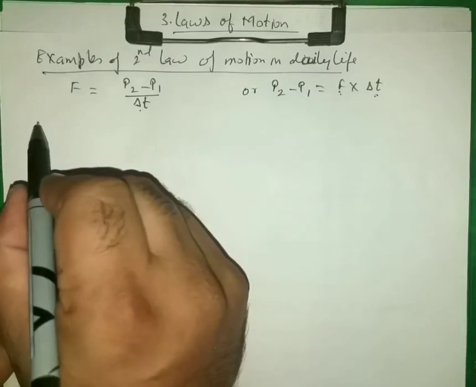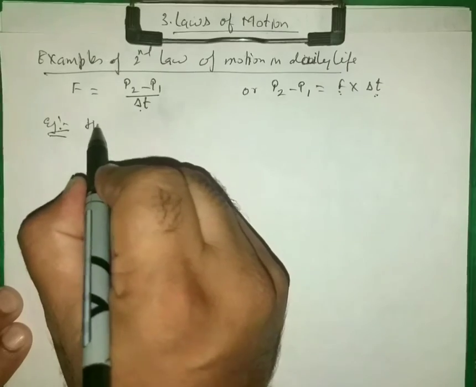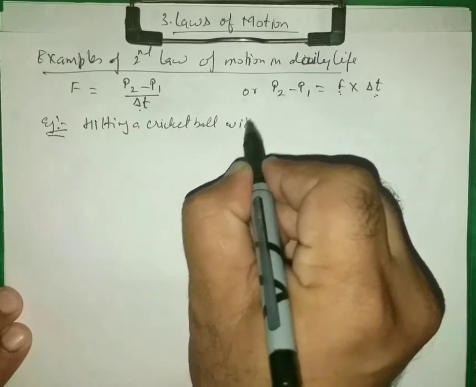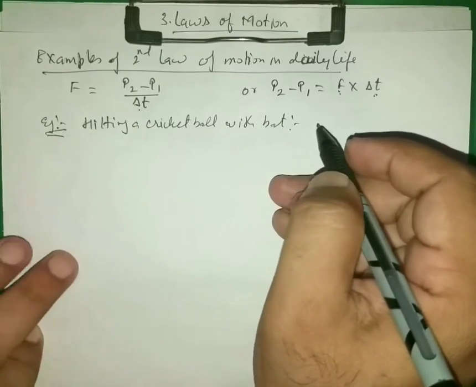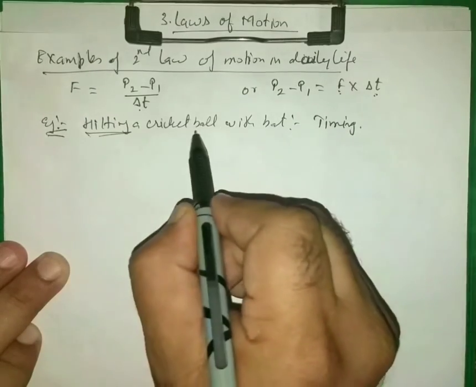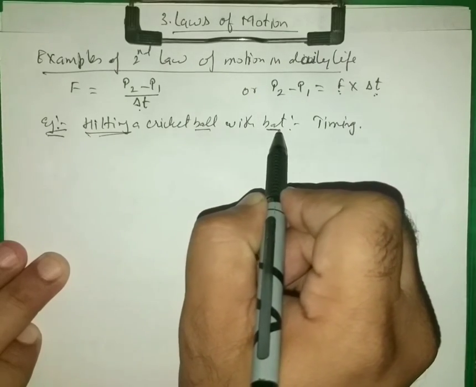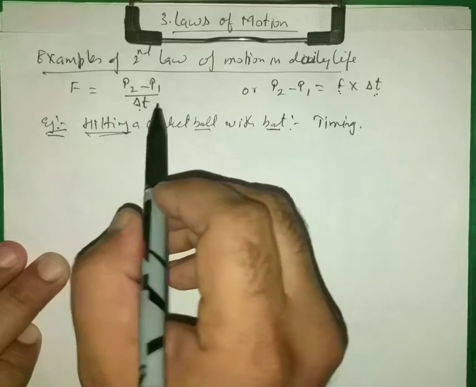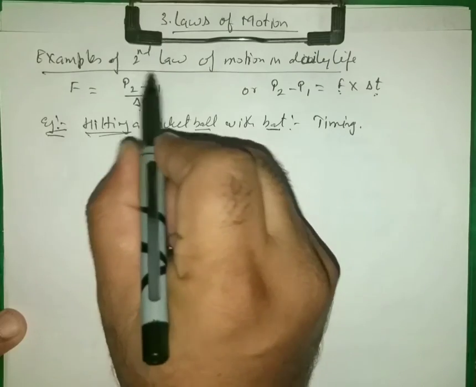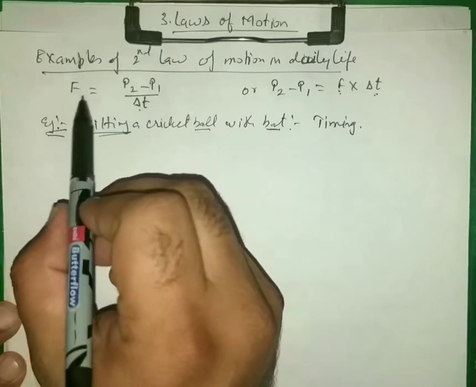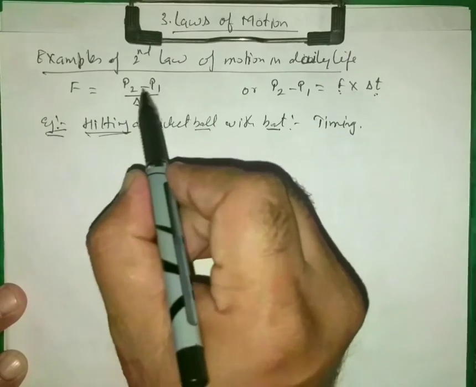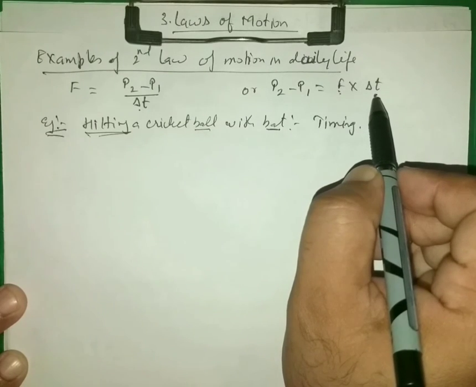Let us have some examples now. In the first example, in the case of hitting a cricket ball with a bat, we talk about the term timing. When someone hits the ball with a bat, the time duration of hitting is very small. So the change in momentum will be larger, since there is change in the direction of the ball. In that case the larger force will be applied in very short time.